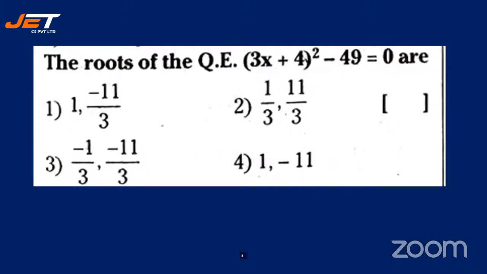The roots of the quadratic equation (3x plus 4) the whole square, minus 49 is equal to 0, are... Factorize this and give me the answer. 40 seconds are given to you, not more than that. Quickly factorize it and give me the answer, students. Your time has already started. Expand this, factorize this, and give me the answer. Let's see how many are able to do this.